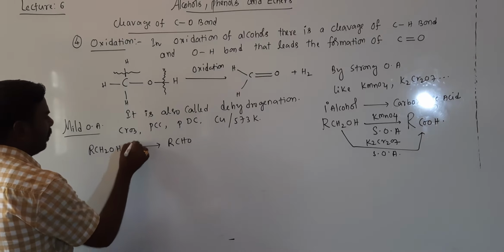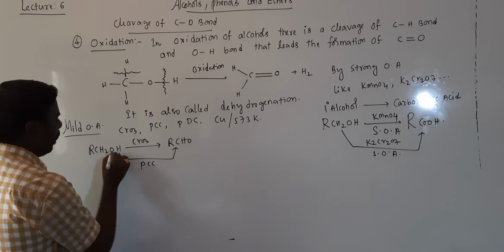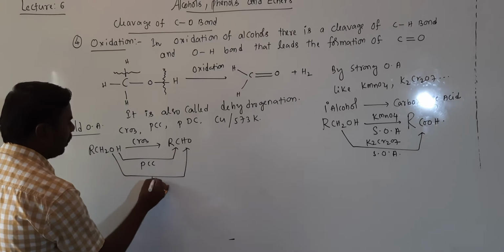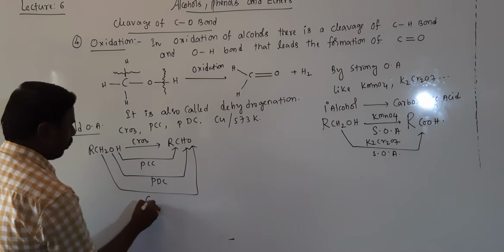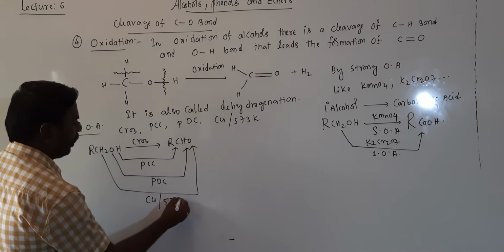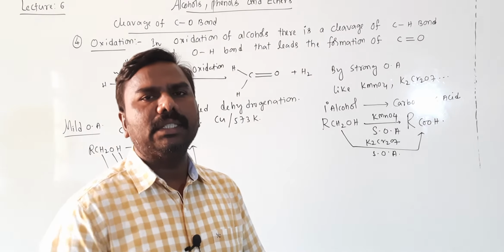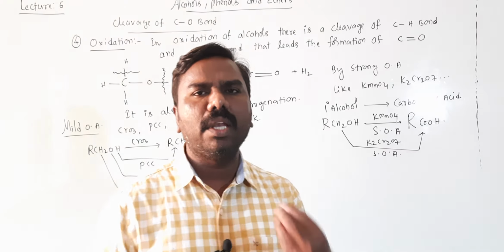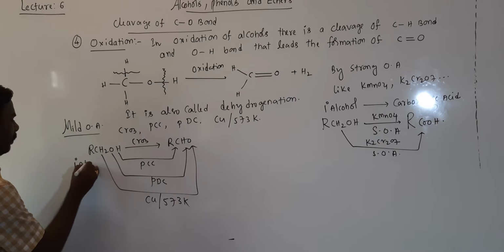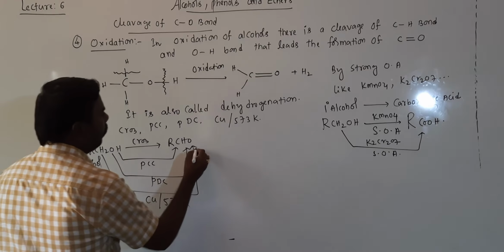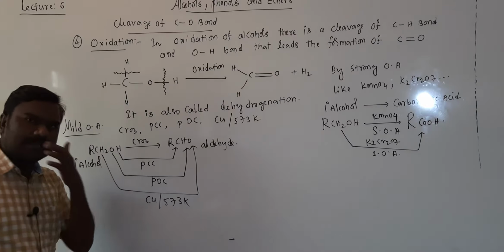So that may be CrO3, otherwise PCC, otherwise PDC, otherwise copper at 573 kelvins. Any of these you can use to convert the primary alcohol into aldehyde.